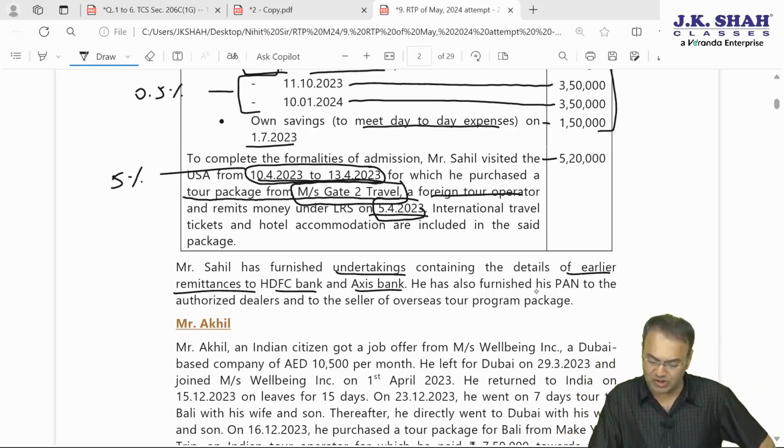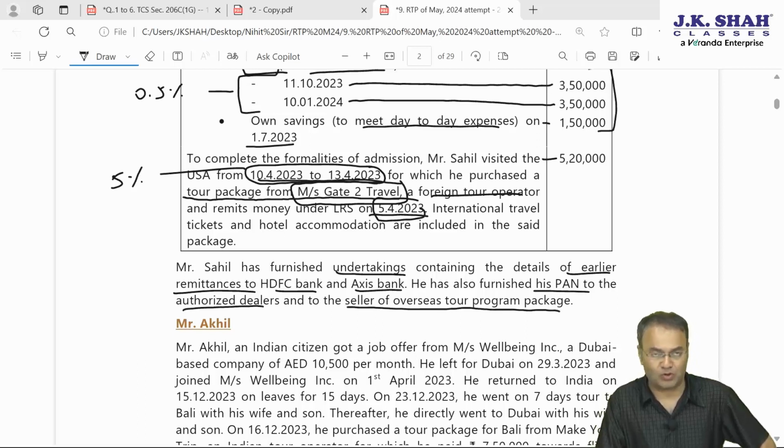He has also furnished his permanent account number to the authorized dealers and to the seller of overseas tour program package. PAN number is provided. Therefore, TCS will not be attracted at a higher rate. If you recollect, without PAN number of the buyer, TCS will be at twice the rate applicable or 5%, whichever is higher. That concept will not apply here.